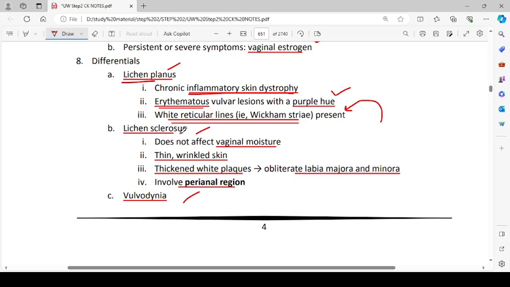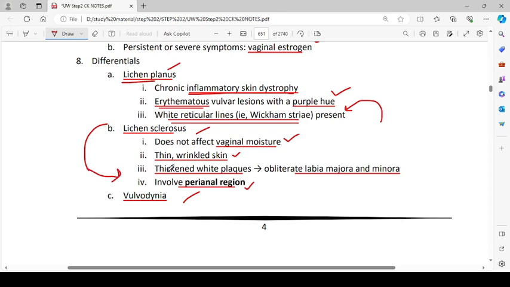Lichen sclerosus does not affect vaginal moisture. There will be thin and wrinkled skin, and thickened white plaques obliterate the labia majora and minora, and they involve the perianal region as well. So lichen sclerosus involves the perianal region as well.